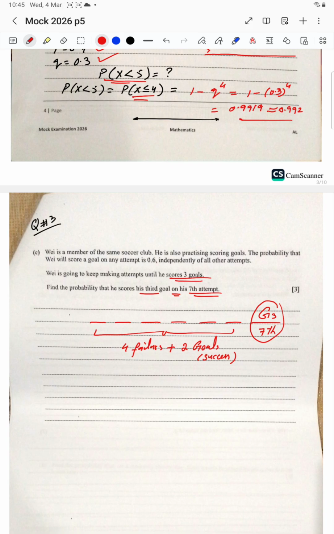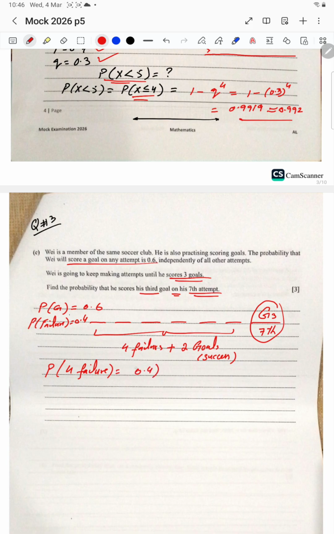First of all, I can say the probability of 4 failures is what? The probability of success, a goal, is given as 0.6. Here it is given. So the probability of failure is 0.4. So for the first 6 attempts he will fail 4 times.